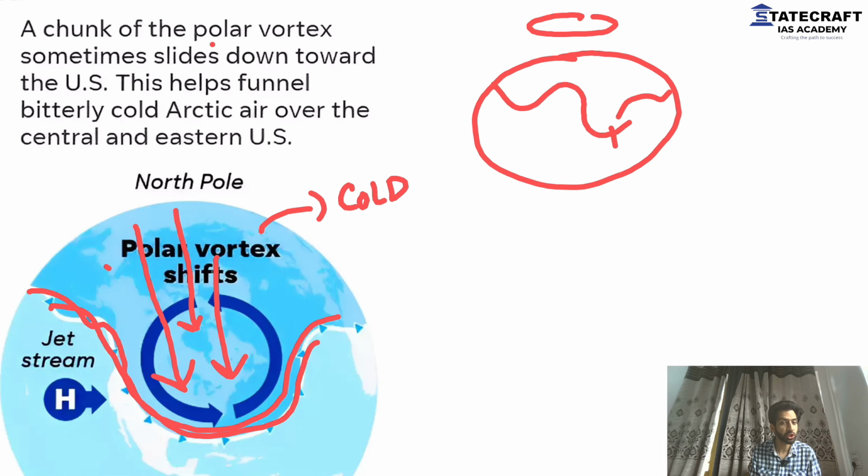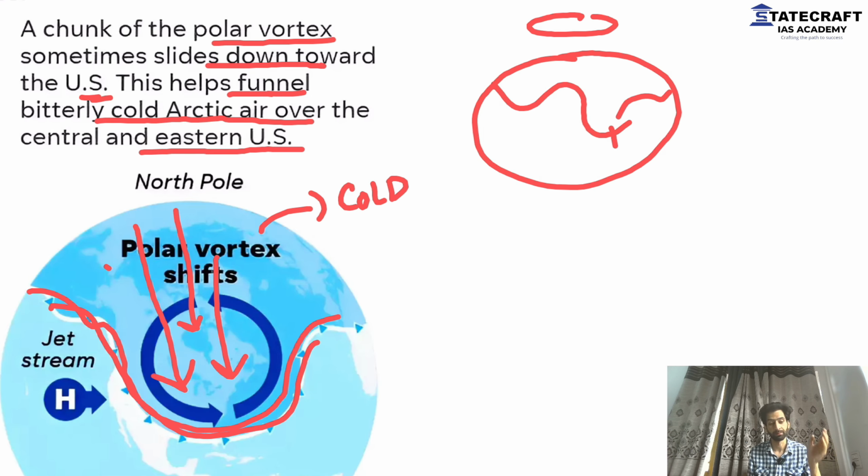That's what has happened. A chunk of polar vortex sometimes slides down towards the US. This funnels bitterly cold Arctic air over the central and eastern US. Now, that's okay. The polar vortex comes down. But why does it come down? Because of the fall in temperature gradient, because of the polar jet stream becoming weak, because of intense meandering. The polar jet, when it intensely meanders, cannot stop the polar vortex in the northern regions. The polar vortex also comes south, and it brings intense cold weather conditions in the US.